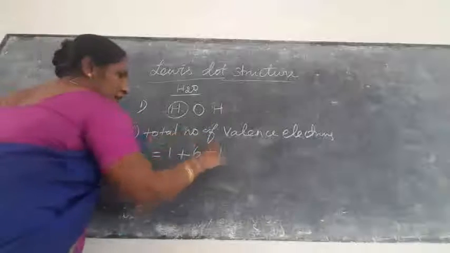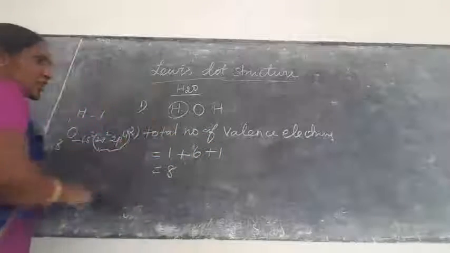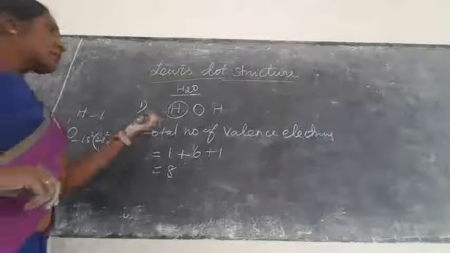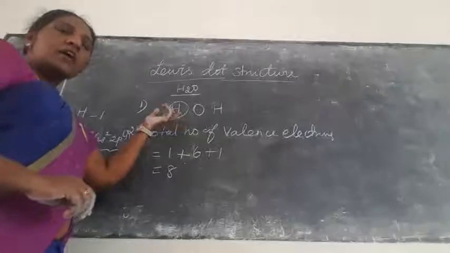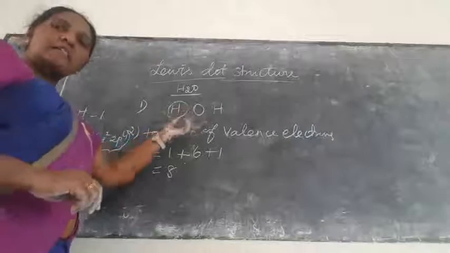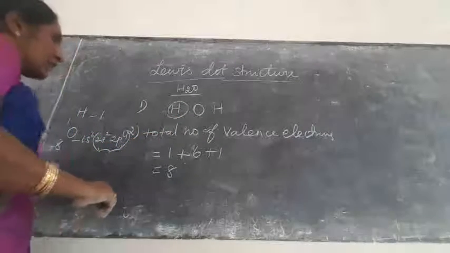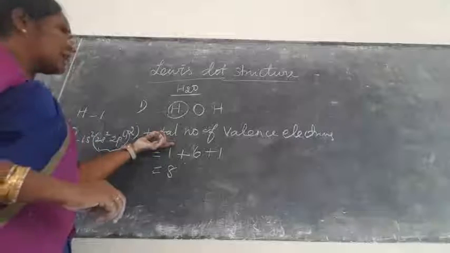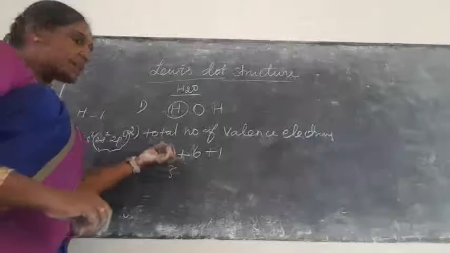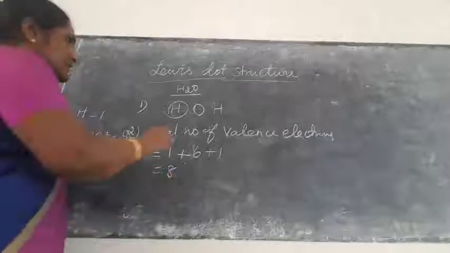Hydrogen again 1, so totally 8 electrons. So this is the second step. First step, you draw the skeletal structure, with the highly electronegative atom between these highly electropositive atoms. Second one is, what is the total number of valence electrons you have to calculate? So how to calculate the total number of valence electrons?